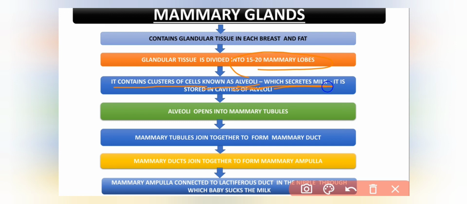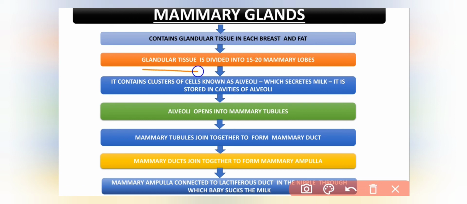The milk secreted by the alveoli is stored in the cavities of the alveoli. Then these alveoli open into mammary tubules. The mammary tubules join together to form mammary duct, and these mammary ducts join together to form mammary ampulla. Later on, this mammary ampulla is connected to the lactiferous duct in the nipple, through which the baby sucks the milk.